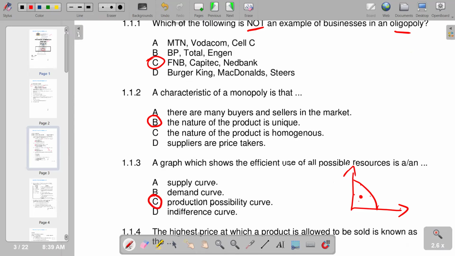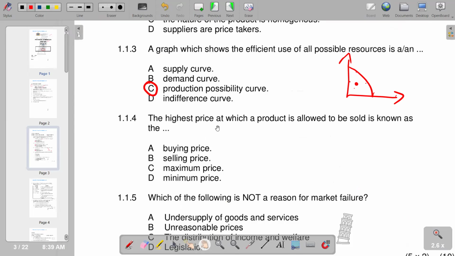Then we move on to 1.1.4. The highest price at which a product is allowed to be sold is known as, remember, we have the maximum price and the minimum price. So obviously, when we are talking about the highest price at which a product is allowed to be sold, if you check according to the responses given, we see that it's a maximum price. Remember, a maximum price is set below the equilibrium point, and no firm is allowed to charge a price that is greater than that one. So basically, that's what we have in terms of the maximum price. So we have maximum price, which we have on C.